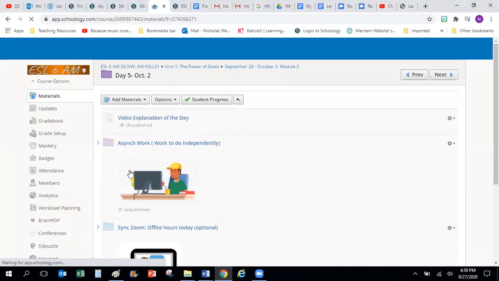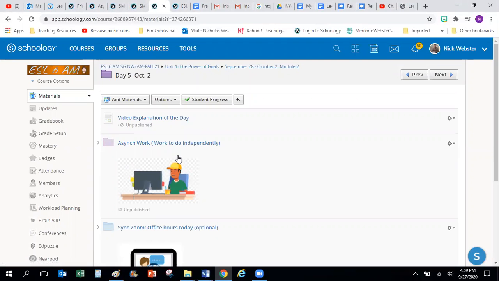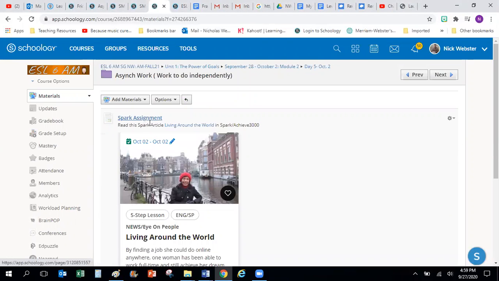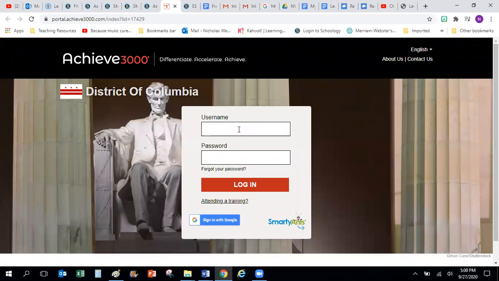Okay, once you open it, this is what you'll see. You want to go into the async folder. Okay, so the first thing you'll do, this is not part of the deliverable. This is just your Spark assignment for the week. You want to read this article, Living Around the World. If you click here, it will take you to the Spark login page. You'll enter your information, and from there, it will take you directly to the article. And remember, your goal is to score 75% on the first try.